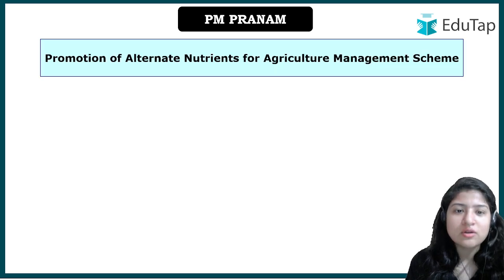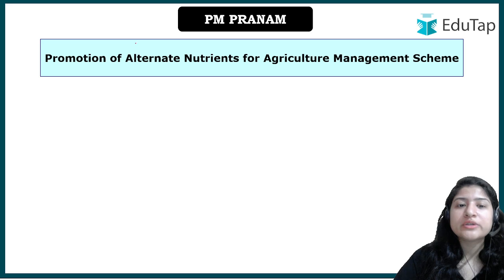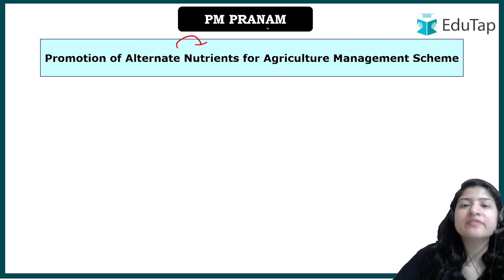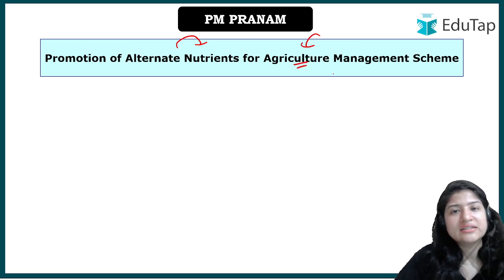Okay, so the scheme was launched in 2023 with the aim to switch to alternative nutrient sources that can be used in agriculture. Now what does it mean?